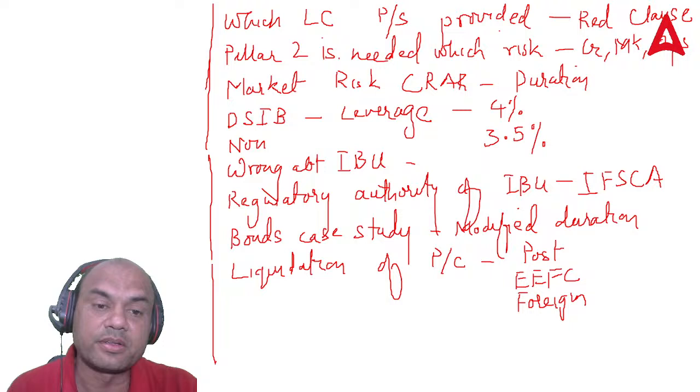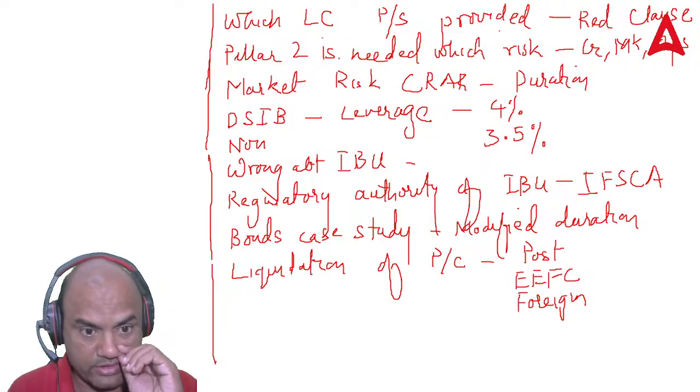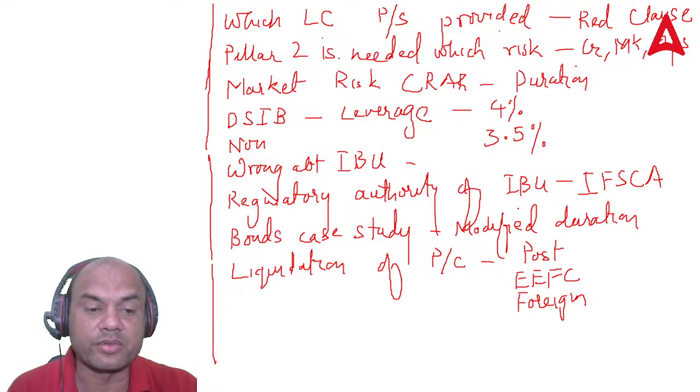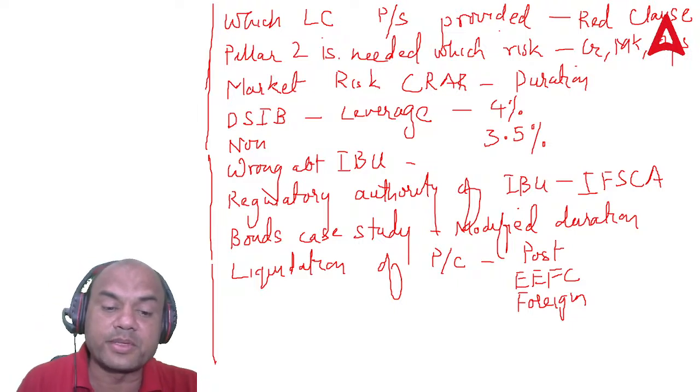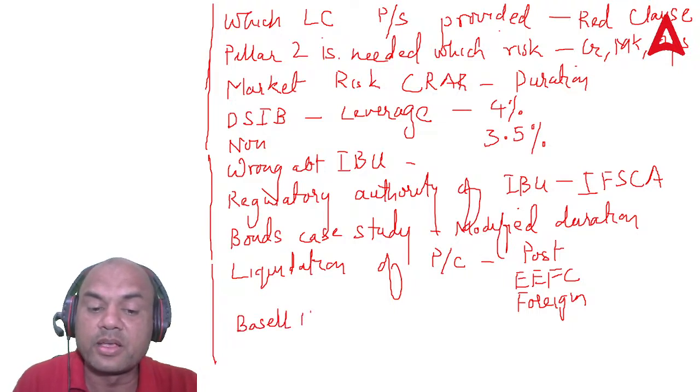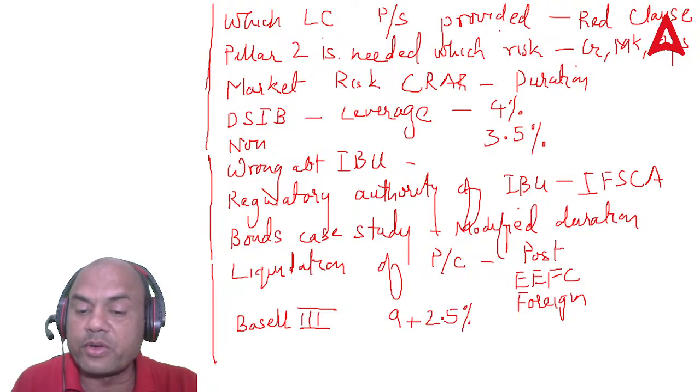Yeah. So Basel III norms of capital adequacy ratio. This is taken many times in the classes also. Remember, 9% is the CRAR plus 2.5% is the CCB, so it becomes 11.5%.